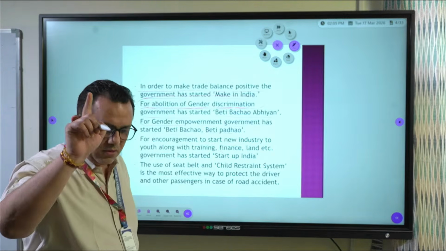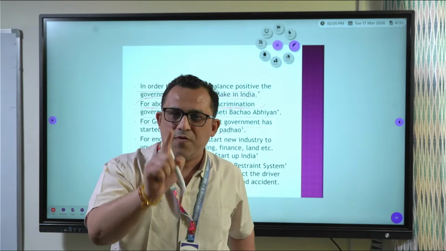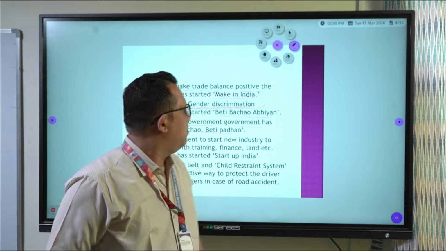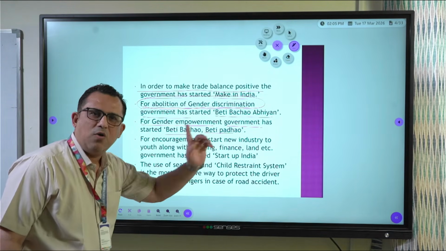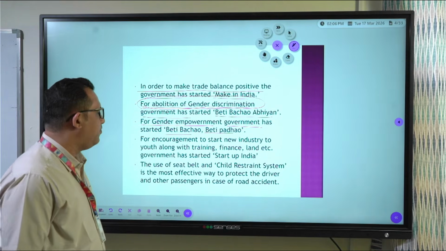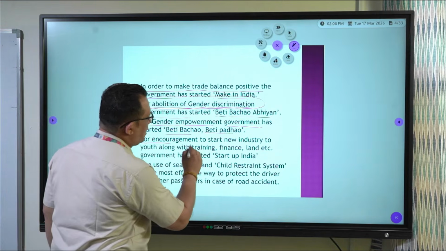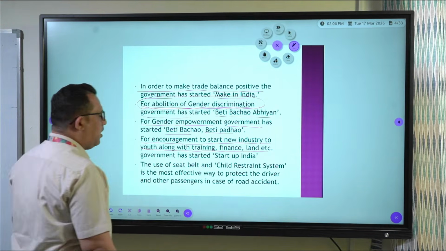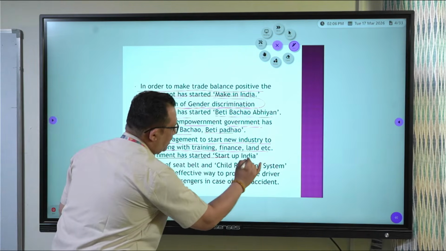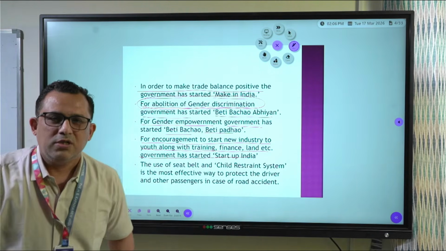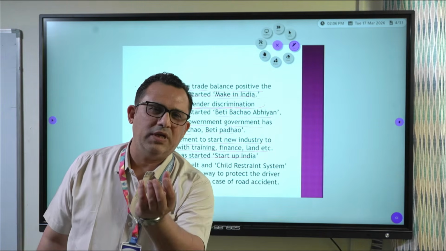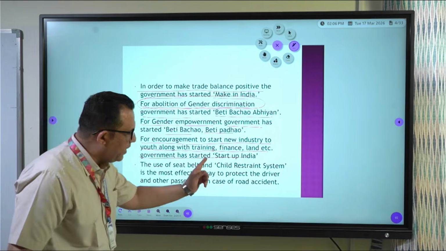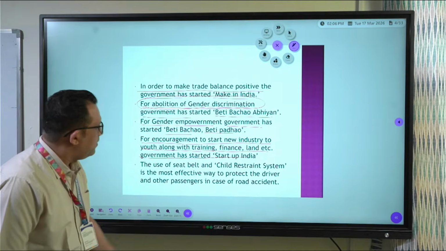In the last soft code of our book, the binding soft code of our book, there is the picture of Beti Bachao, Beti Padhao. And that is for what? Gender empowerment. Similarly, for encouragement to start new industry, to youth, along with training, finance, land, other help, the government has started Startup India. So those entrepreneurs who want to start something on their own, for that Startup India the government has started. For that, the government is giving them training, finance, land, every help.